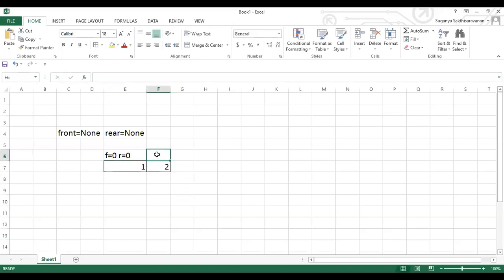Now, what happens? The first person will never move. The rear pointer will be moving on to the next location. So the beginning is always the same. If someone is added to the queue, the end is going to increase, right? So now it will be increased. As the person is added, this rear pointer keeps on moving, as we do in a singly linked list. Your tail keeps on shifting, right?